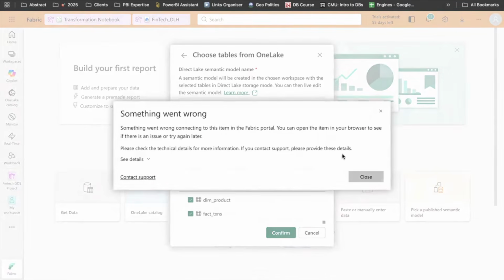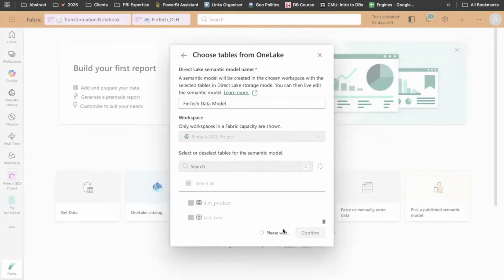And once, give me a second. Seems to be some issue. I will click again.